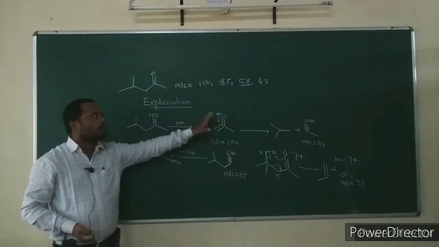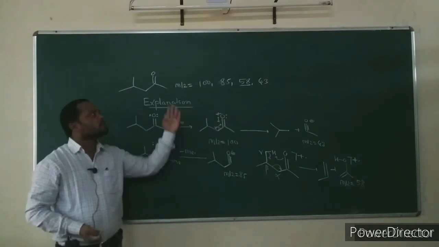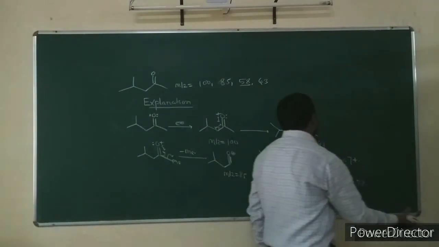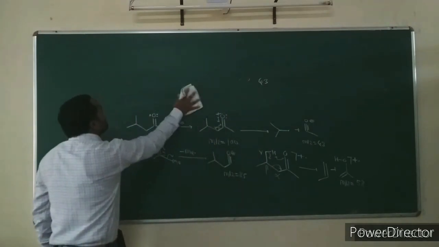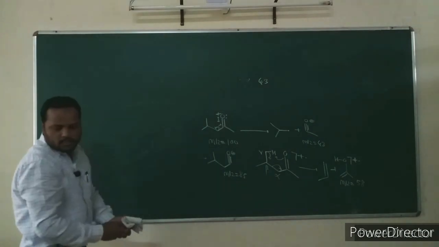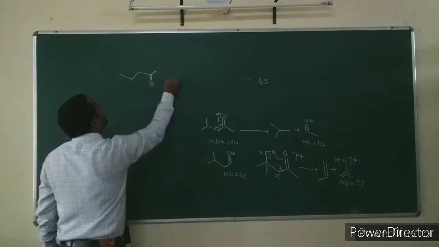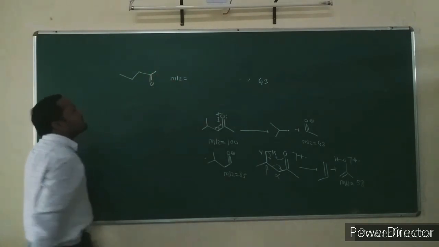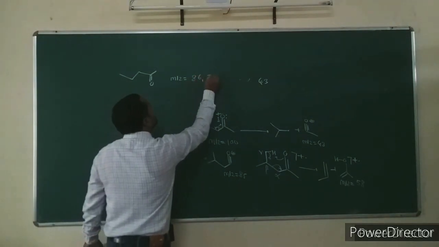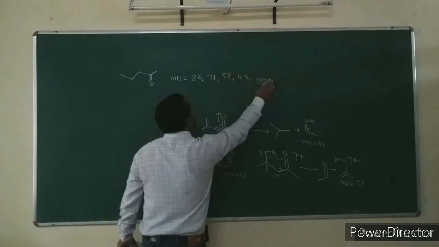These are the fragmentation mechanisms for the genesis of these ions. What are the structures of the fragment ions at these mass to charge ratios? This is the mechanism of fragmentation for this example. Then consider one more example. This fragment ion is formed at 86, 71, 58, 43.